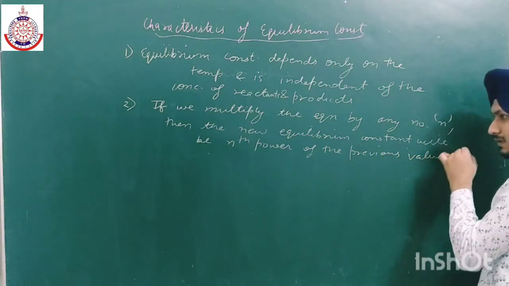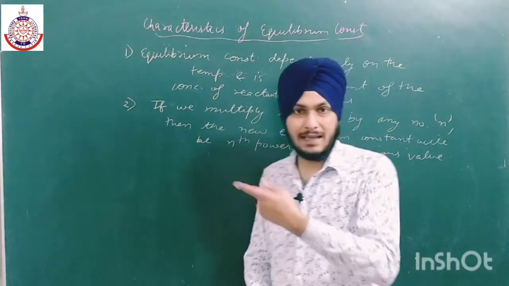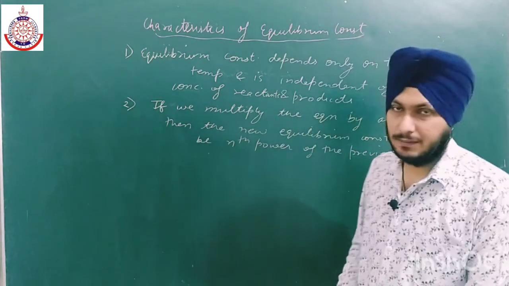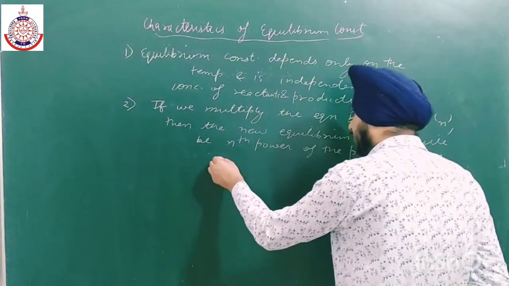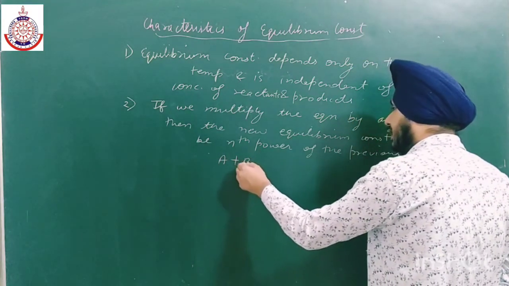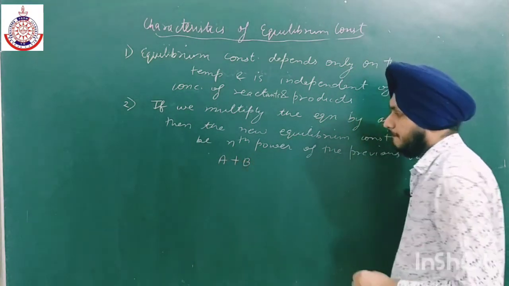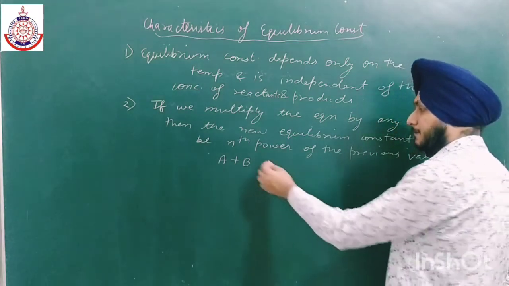It will become the nth power of the previous equilibrium constant. For example, if we have A plus B gives C.